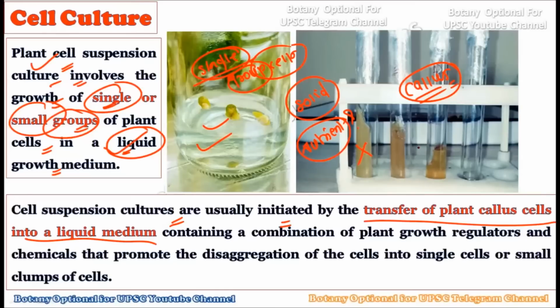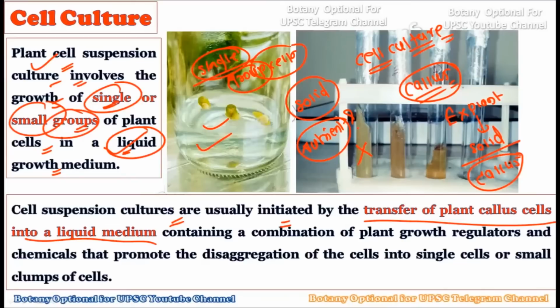Now, what is the process of the single cell culture? Just like plant tissue culture, it normally starts with taking the explant. We first take the explant, and this explant will grow on the solid medium to create the callus. As you know, callus is nothing but an undifferentiated mass of cells.